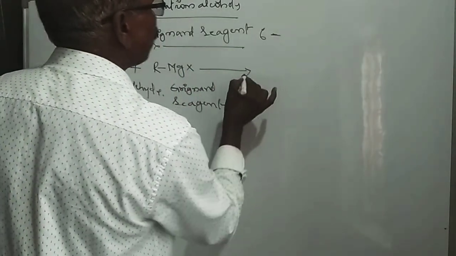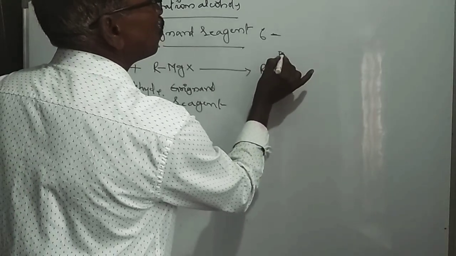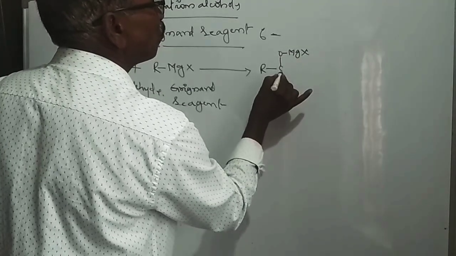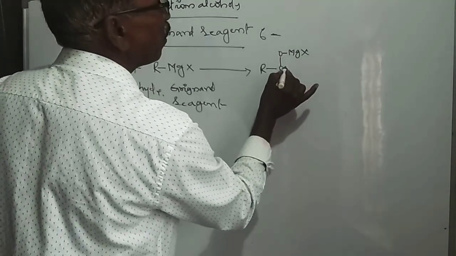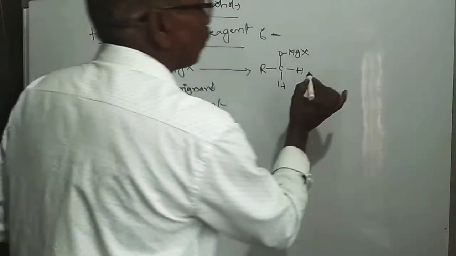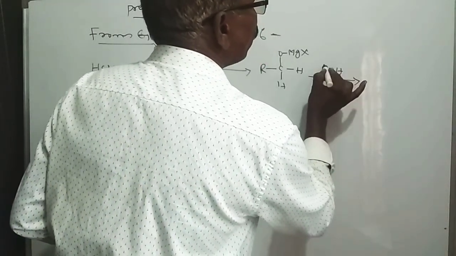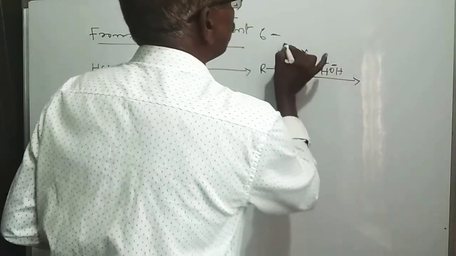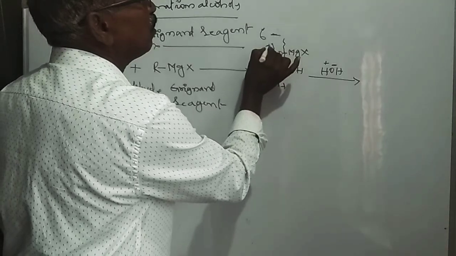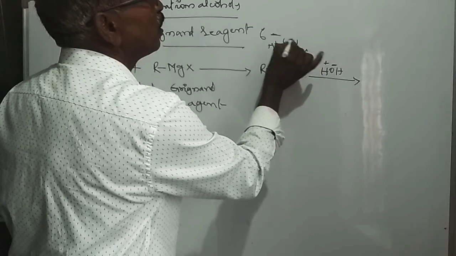The general formula of a Grignard reagent is RMgX. It reacts to form an intermediate compound, R-CH2-O-MgX. It further undergoes a hydrolysis reaction. Hydrolysis means reacting with a water molecule, HOH, H plus and OH minus. Here bond fission takes place: H plus adds to oxygen and OH minus adds to magnesium.